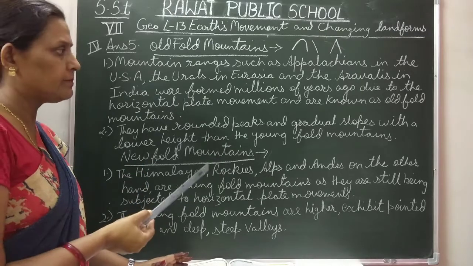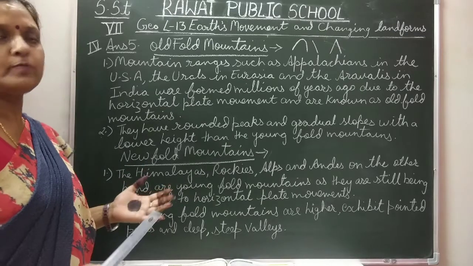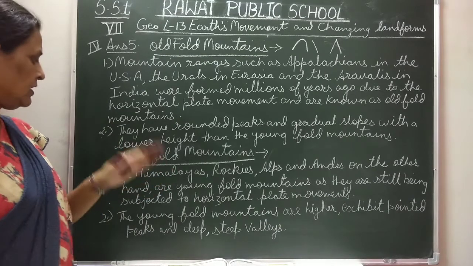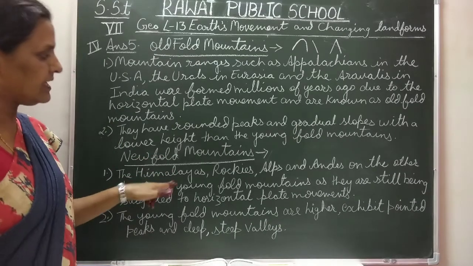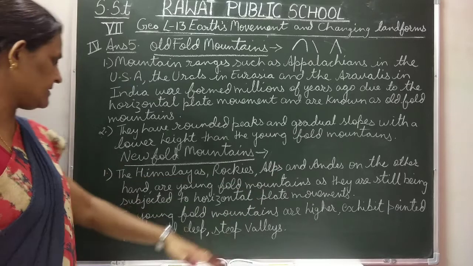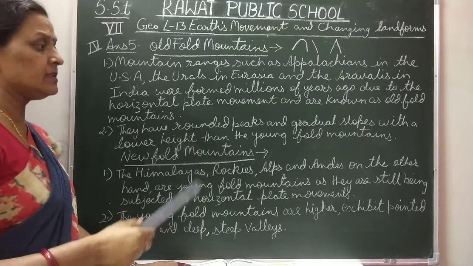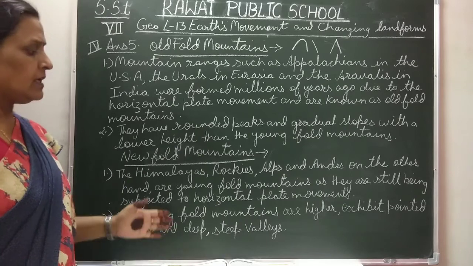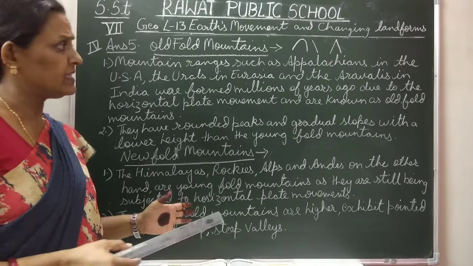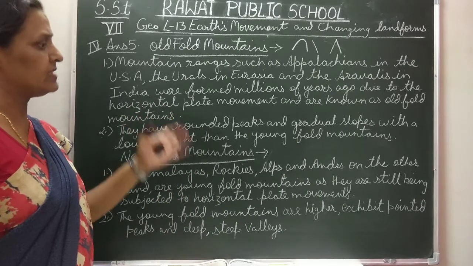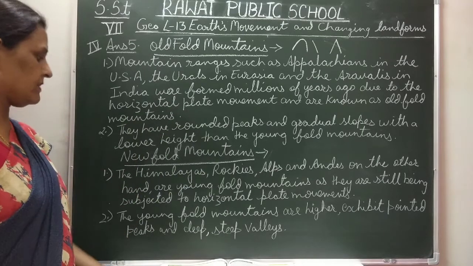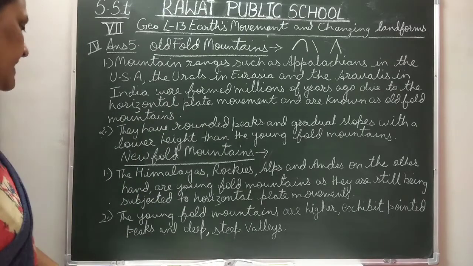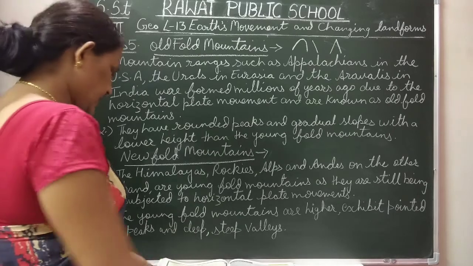They have rounded peaks and gradual slopes and are of less height in comparison to new fold mountains. New fold mountains are Himalayas, Rockies, Alps and Andes, which are still being subjected to horizontal plate movement. They are higher in height in comparison to old fold mountains. Their peaks are pointed and they have deep and steep valleys.